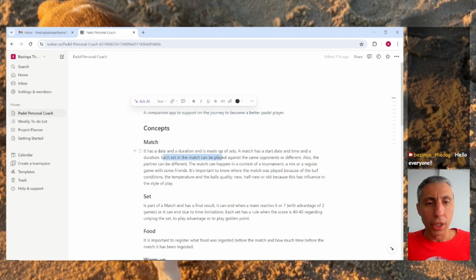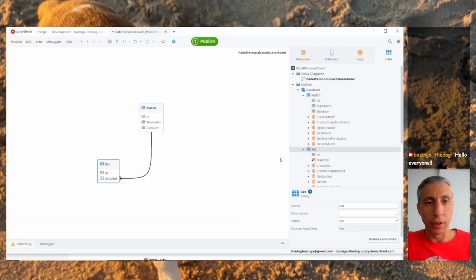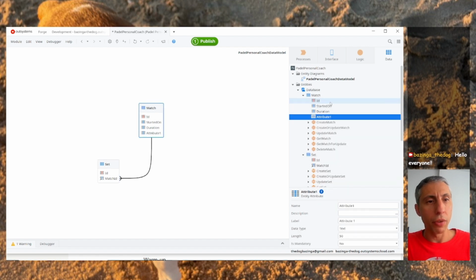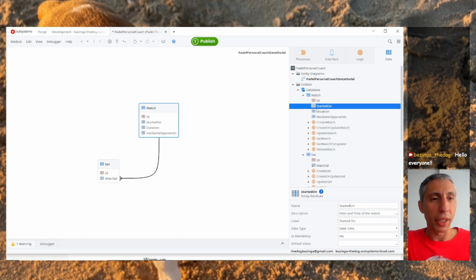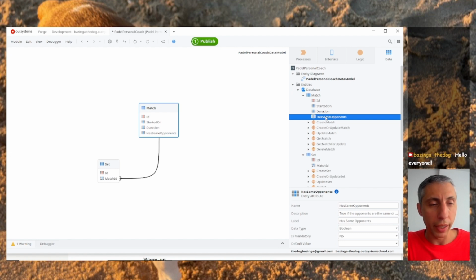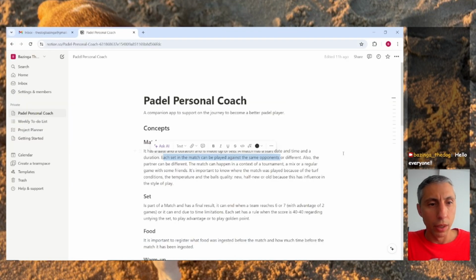Each set in the match can be played against the same opponent or a different one. Okay, so let's create a boolean here saying is same opponent, and let's just say true if the opponents are the same during all sets. Because there are some match types where the opponents can change during the sets, and we need to cover that. Also, the partner can be different.